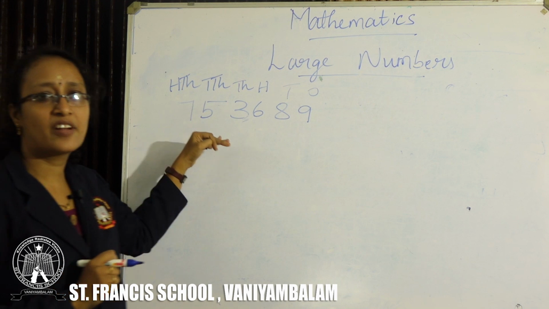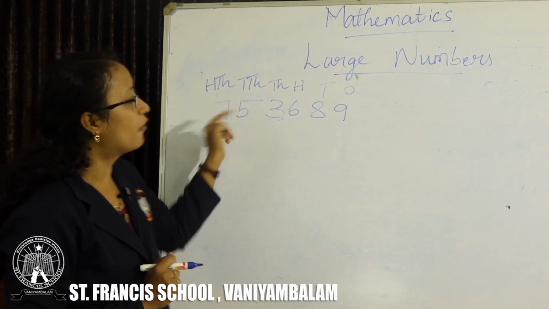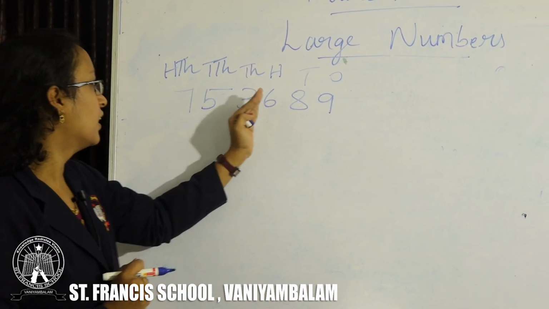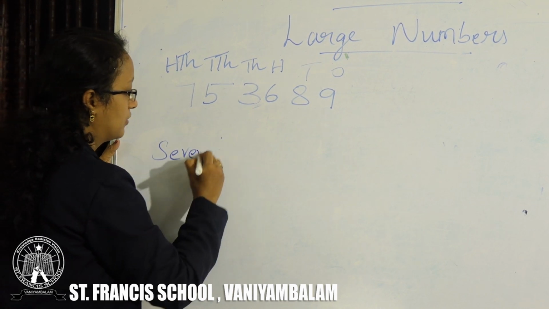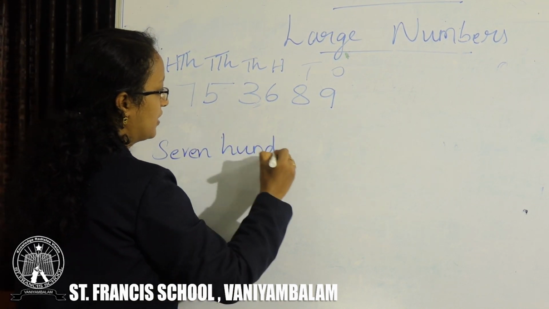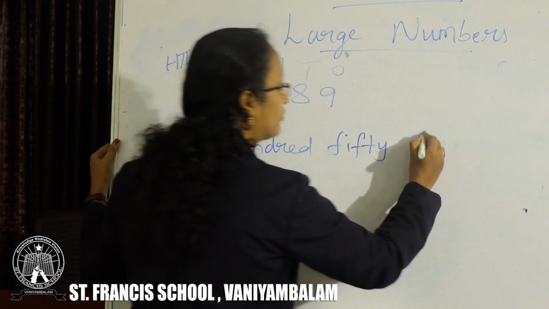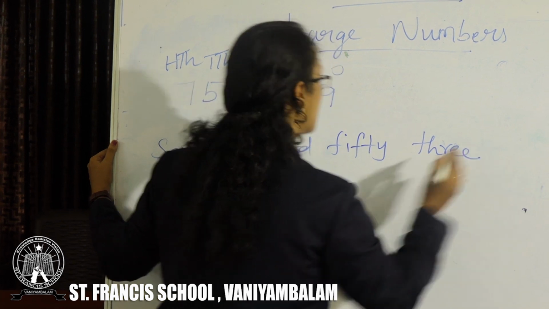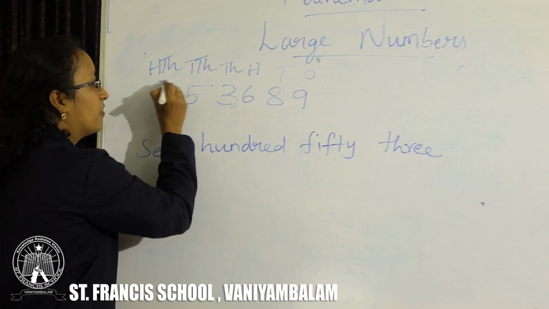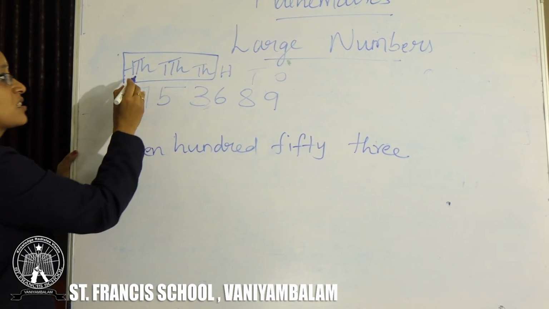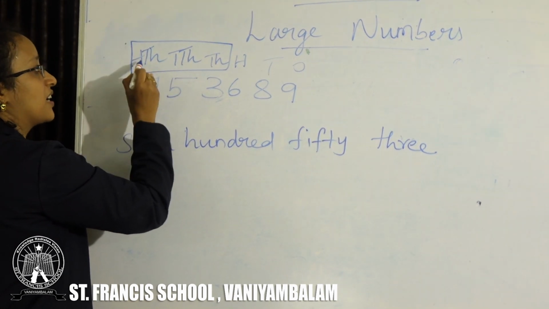So 7 is in the 100,000 place. How will you write the number name for this number? Let us see: 753. So it is one set. This 3 digits is in which set? Can you say what is common in these 3 digits? Place values 1000, 10,000, 100,000.